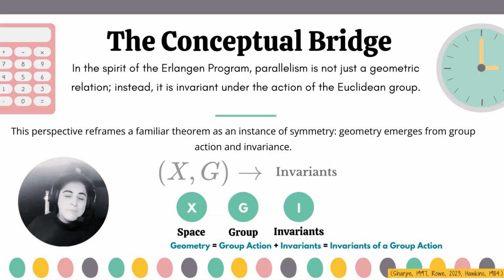In the spirit of the Erlangen program, parallelism is not just a geometric relation, it is invariant under the action of the Euclidean group. What used to be a familiar high school theorem becomes transformed into symmetry theory under the lens of Felix Klein. The structure is simple. A space X, a group G acting on that space, and the properties that remain invariant under that action. Geometry then is nothing more and nothing less than the study of those invariants. Change the group and you change the geometry.